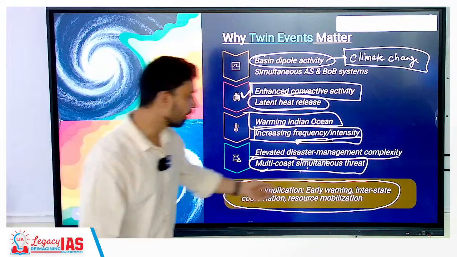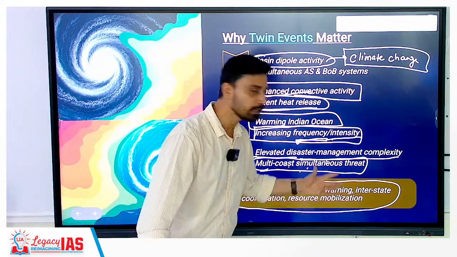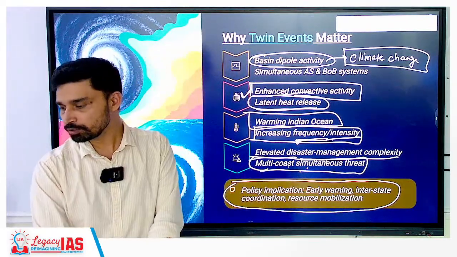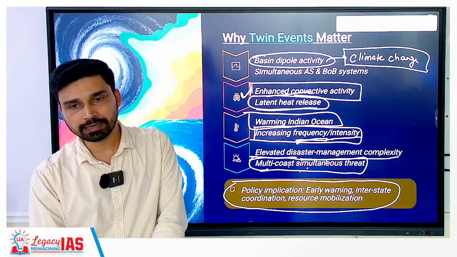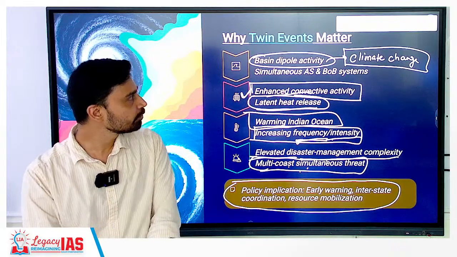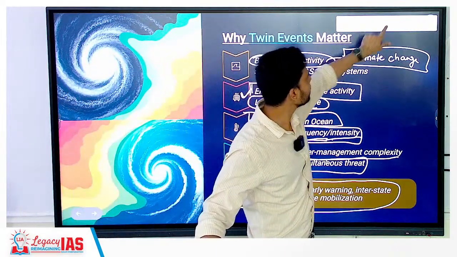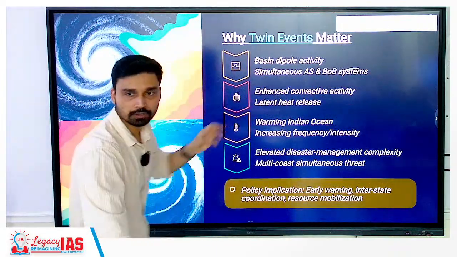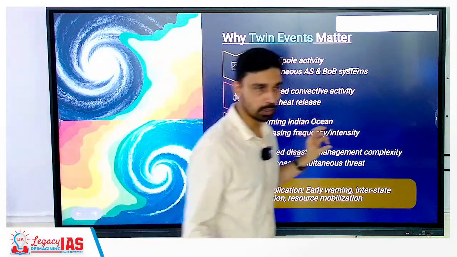Policy implications, what do you have? Early warning, same thing. Interstate coordination and resource mobilization should be our policy focus area, so that we can tackle the menace of cyclones. Disaster management is the area which India still has not amplified to the extent that it should have, based on the vulnerabilities that it has.